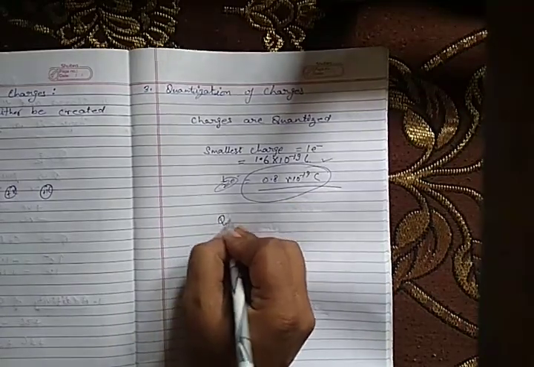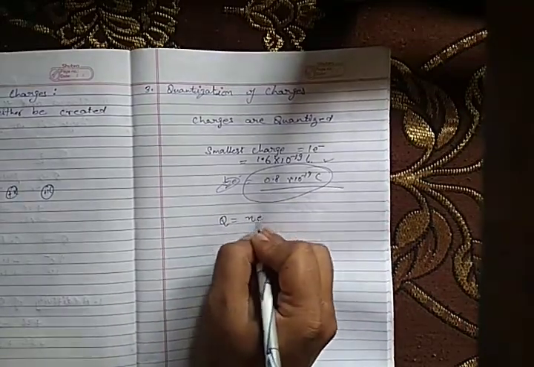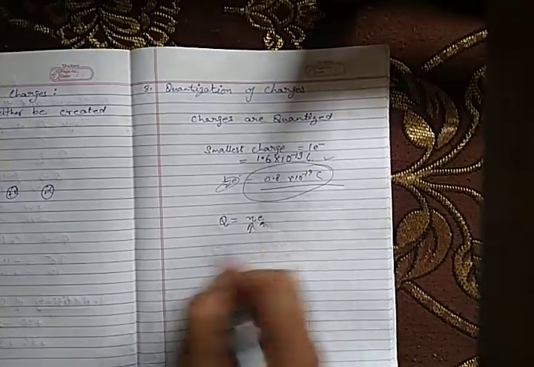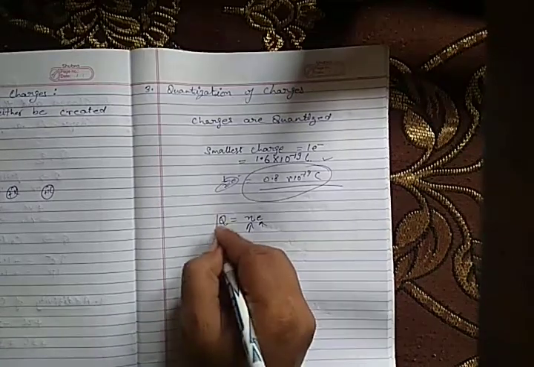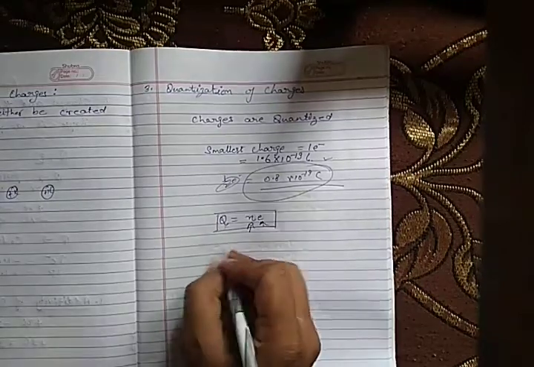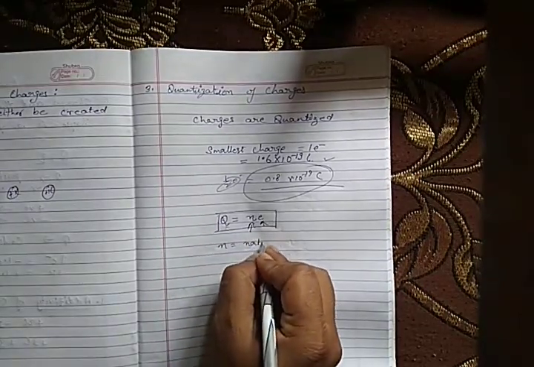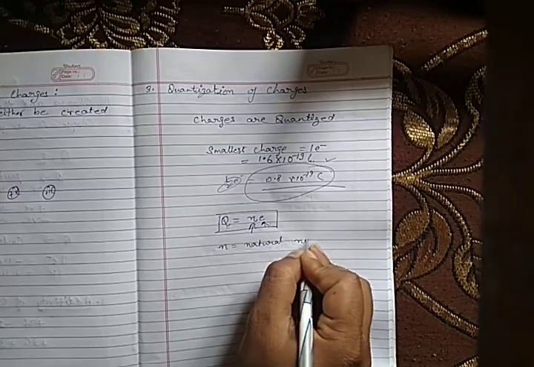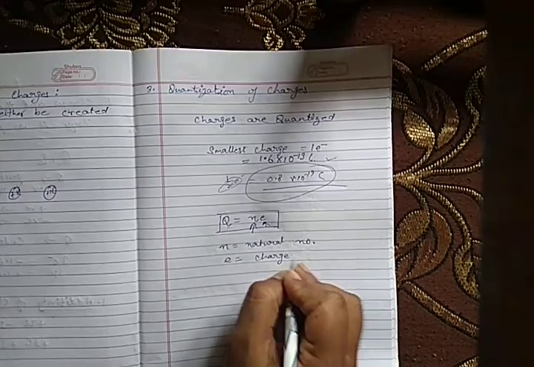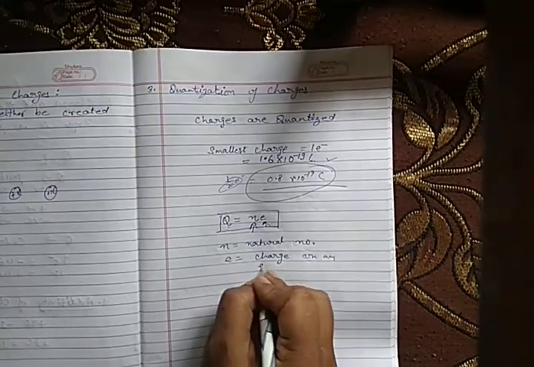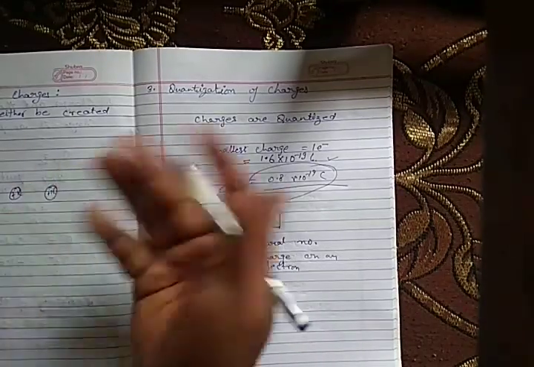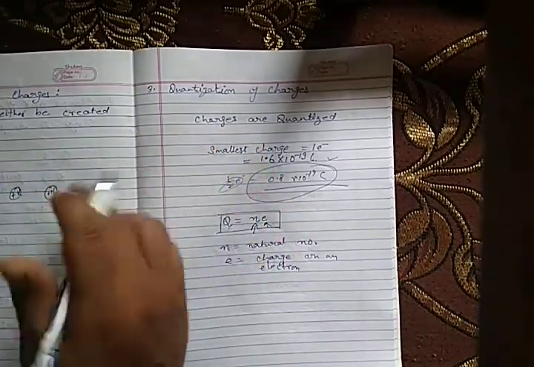That means Q is equal to Ne, where Q is the total charge, N is any natural number, and e is the charge on an electron, or we can say the charge on a proton also. So positive and negative are both included here. So now we are clear with this.